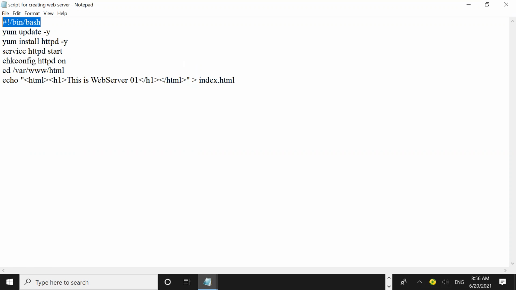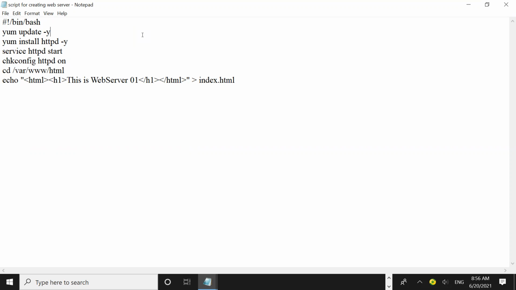So in Linux, the same way, the interface screen we are calling as bash. So the second command, yum update -y. If you want to install any software in Linux, you have to use the yum command. By using the yum command, it will update all the patches which are required for your Linux server.